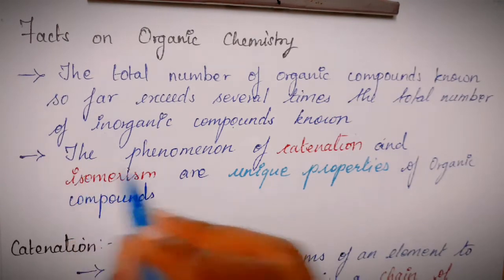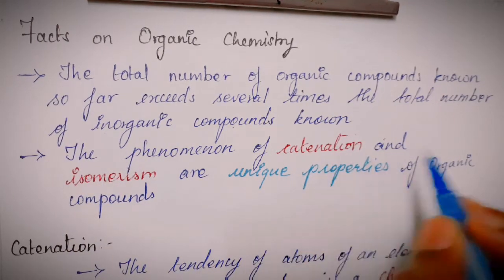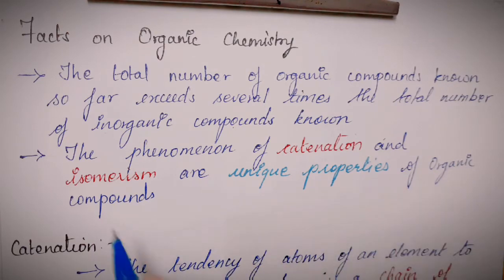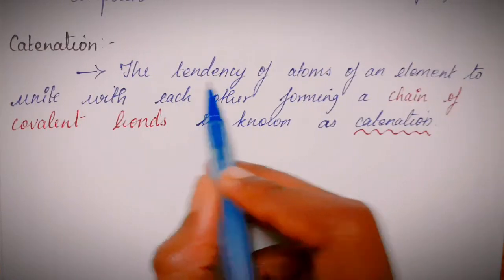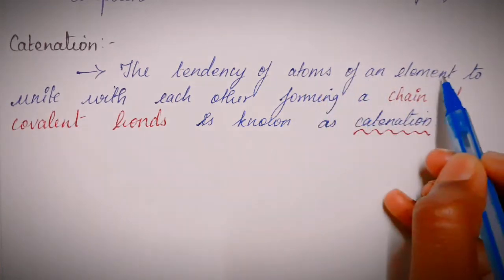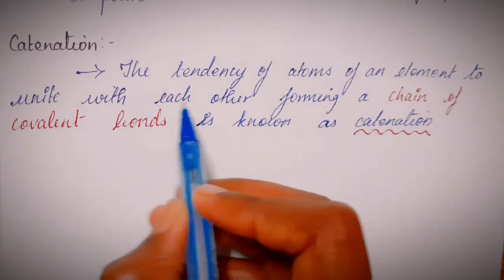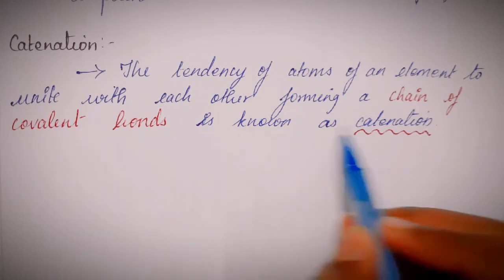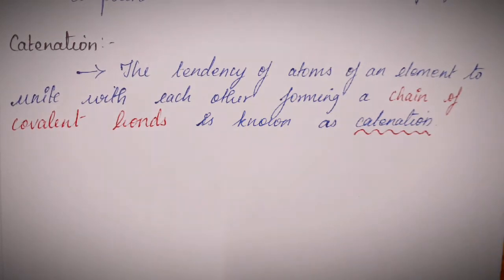Next, the phenomenon of catenation and isomerism are unique properties of organic chemistry. The tendency of atoms of an element to unite with each other, forming a chain of covalent bonds, is known as catenation. Catenation is one unique property that an organic compound exhibits. I'll show you some examples for you to understand it better.